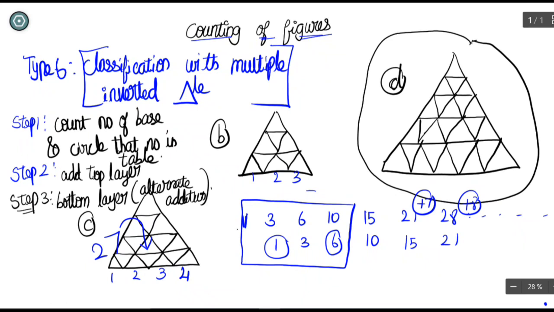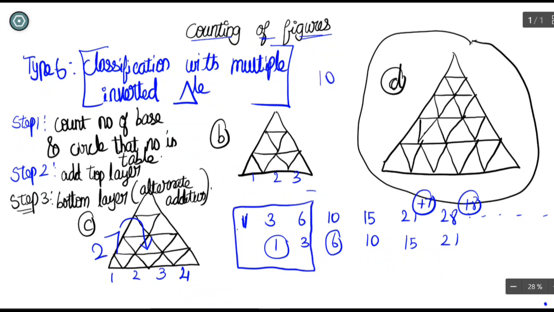Now we will go to the second question. So 3 number of bases are there. 3 number of bases have been circled. Top layer has been added. We will get 10. And in the bottom layer, we have to just add the alternate number. So we are going to add 3, and we are going to omit this one because it is not necessary for us to add this one. So the answer is 13. You will get 13 number of triangles inside this diagram and 27 inside this diagram.